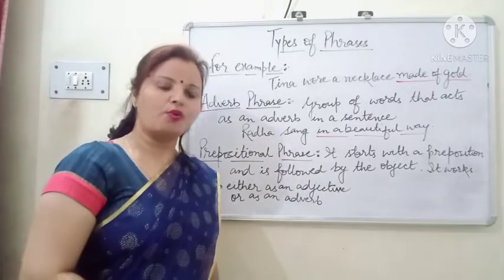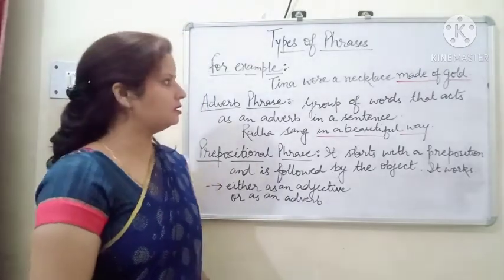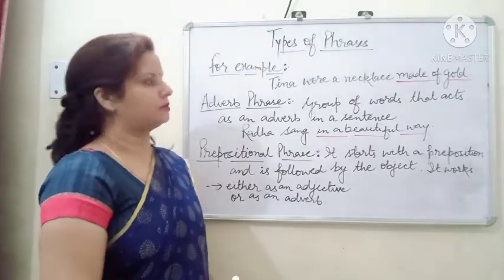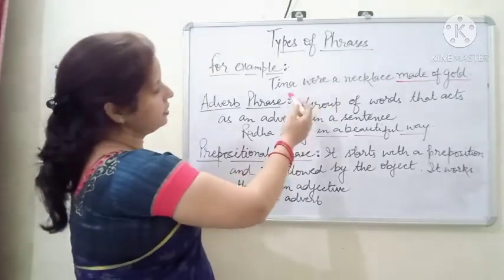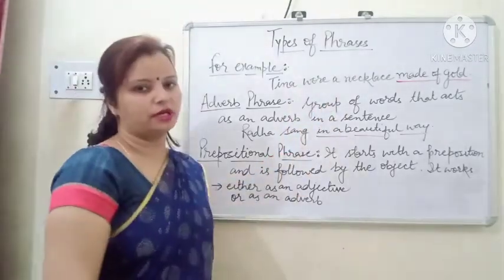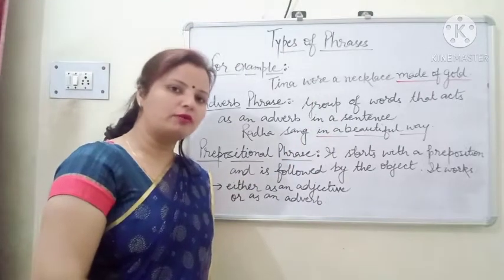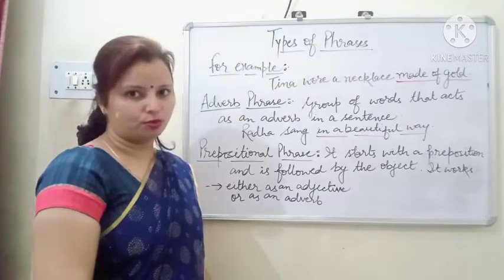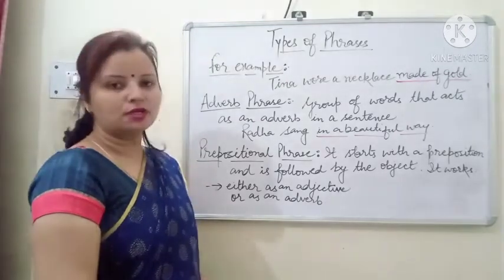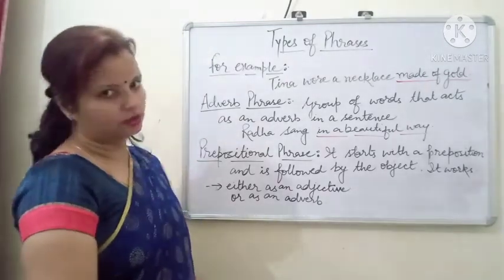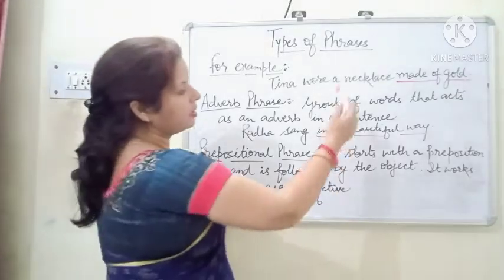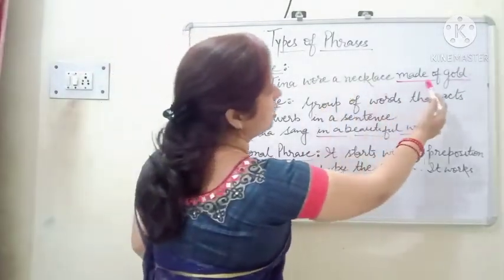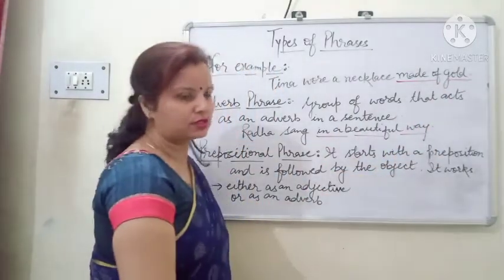Now here, one thing I want to make clear to you, what's the difference between adjective and adjective phrase. We can write this sentence as Tina wore a golden necklace. So golden will be the adjective there, and golden is not a group of words. So it will not come under the category of adjective phrase. But we can convert it into an adjective phrase by writing Tina wore a necklace made of gold. I hope it is clear to you.